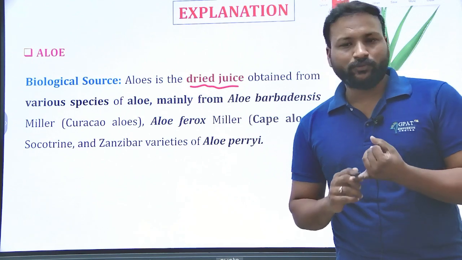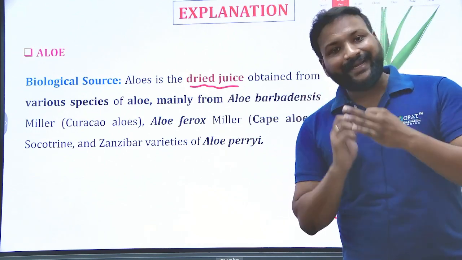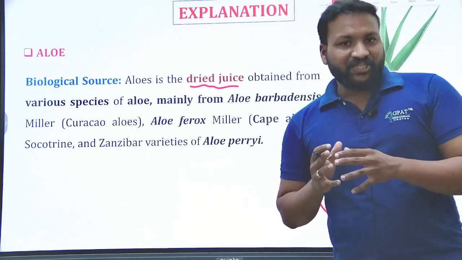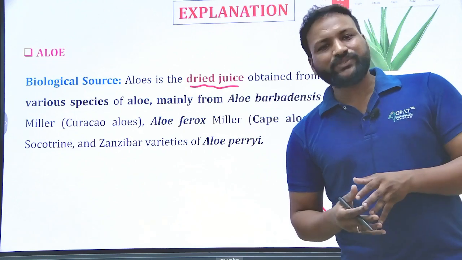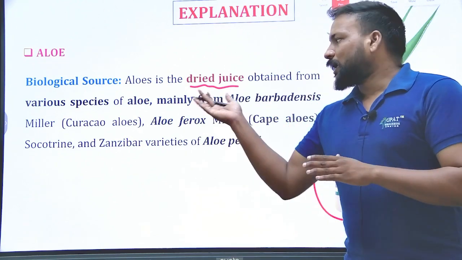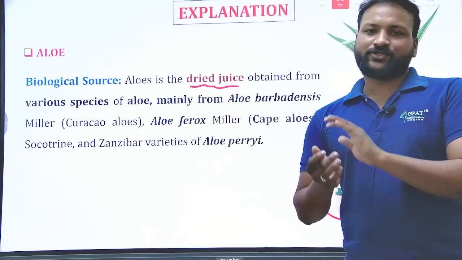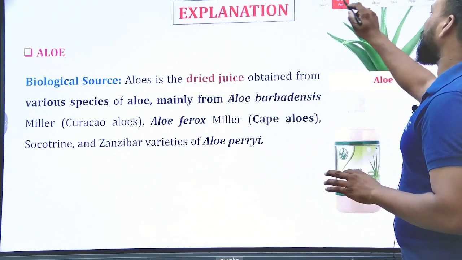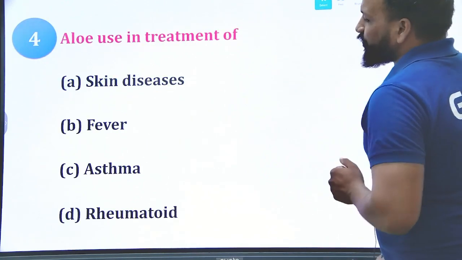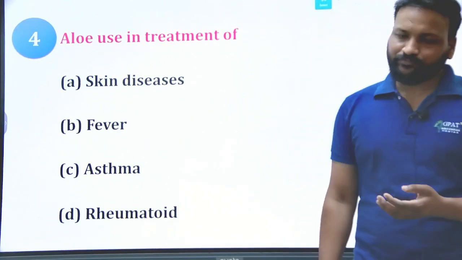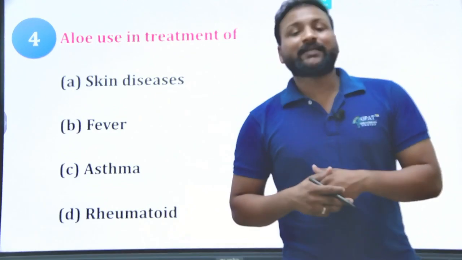It acts as a laxative, an anti-cholesterol drug, an anti-diabetic, and is also used in skin preparations and cosmetics. So try to remember the uses as well as the source of the drug, because in pharmacognosy they mainly focus on the drug source, chemical constituents, and also the chemical tests. Clear?